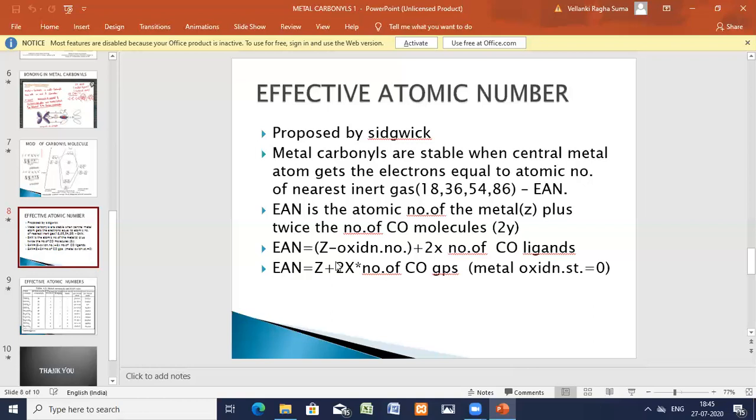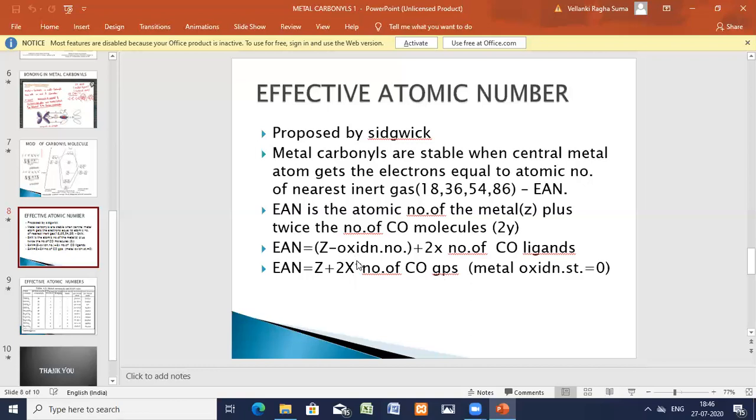So Z minus 0 is again Z. So EAN is equal to Z plus 2 into the number of carbon monoxide ligands.